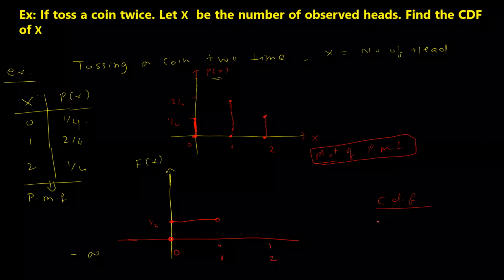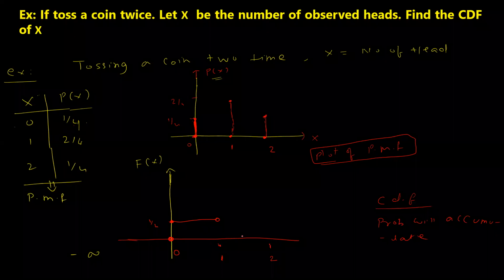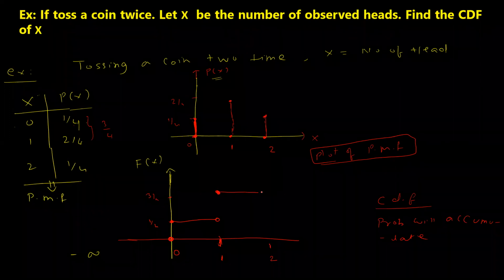The main property of that is that probabilities will accumulate. So when I write the probability at 1, I will not write only 2 by 4. It will be 2 by 4 plus 1 by 4, so the probability at 1 will become 3 by 4. Let's say 3 by 4 will be somewhere here. It will jump to 3 by 4 and then go up to 2, and there will be a small hole over here.